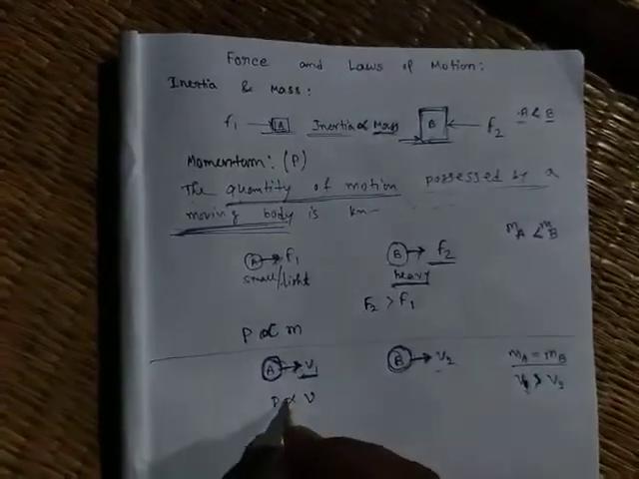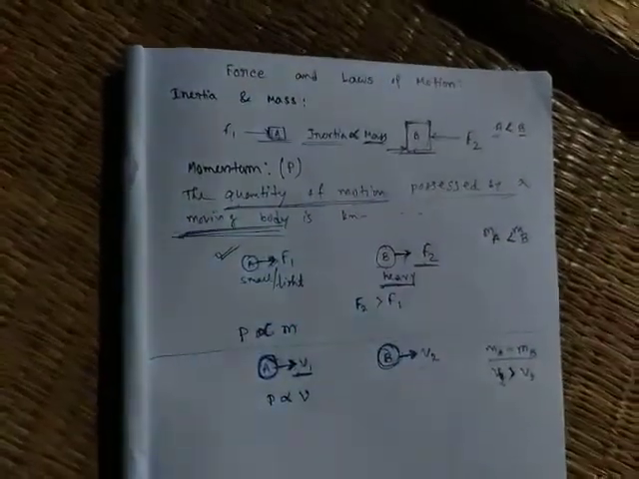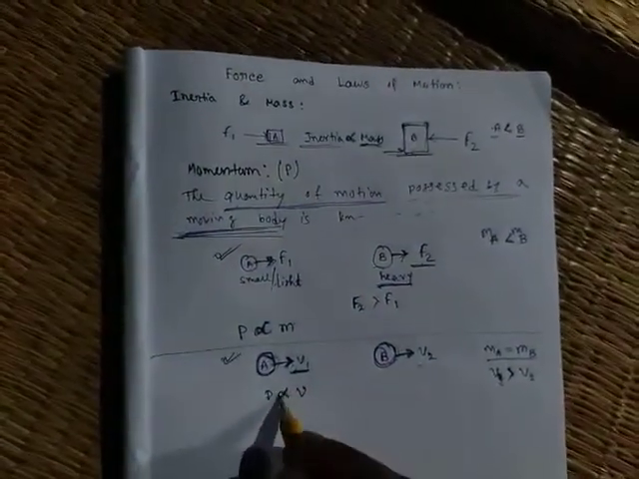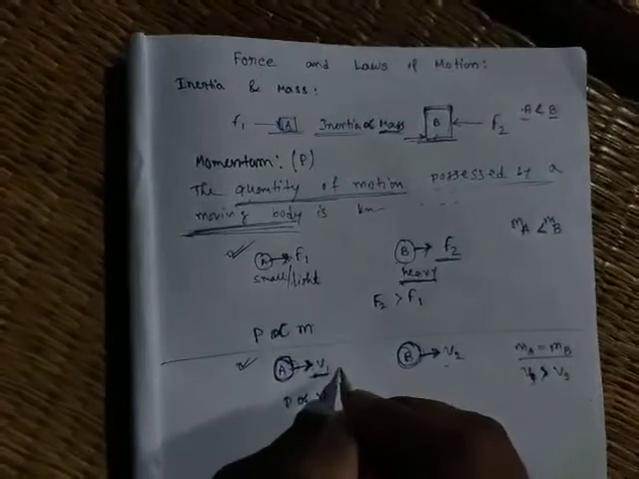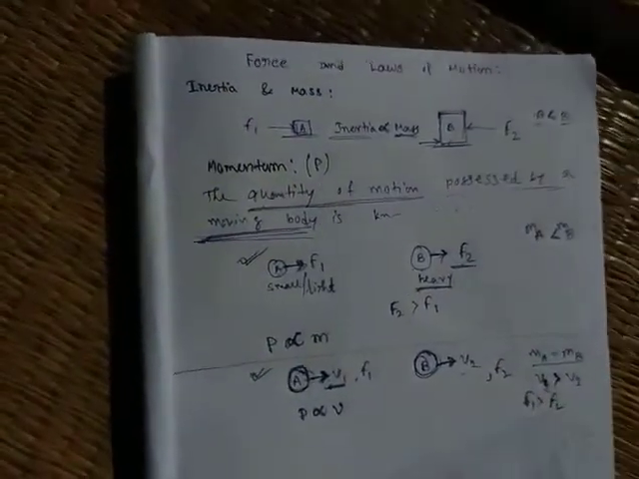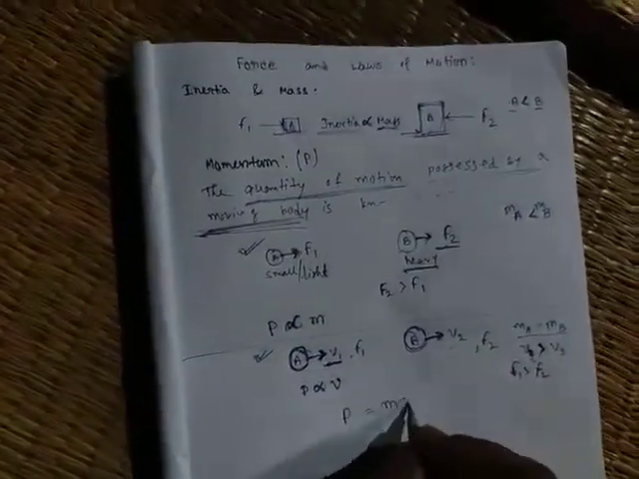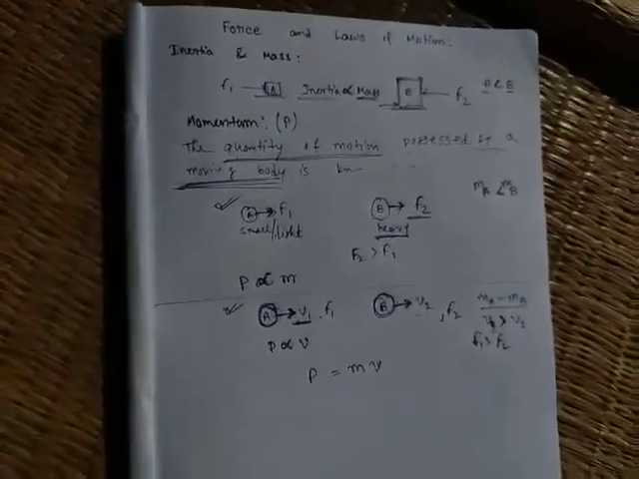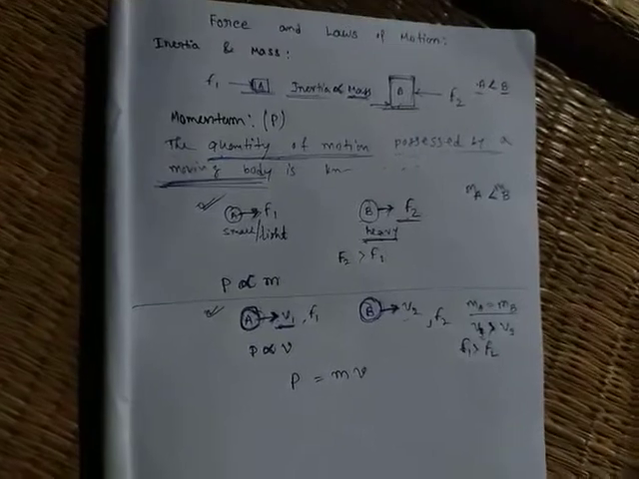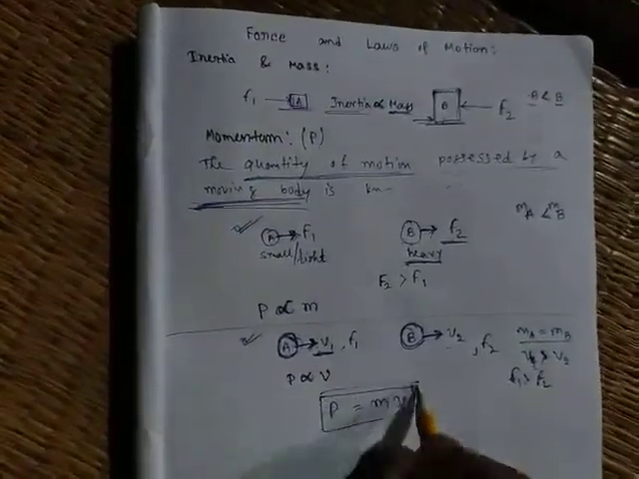So from the first example momentum is directly proportional to mass, and from this example, if force is F1 here and F2 there, then F1 is greater than F2. So momentum is proportional to m, and momentum is proportional to velocity. That means P equals m v. Here I have considered the constant as 1. Then we get P equals m v.